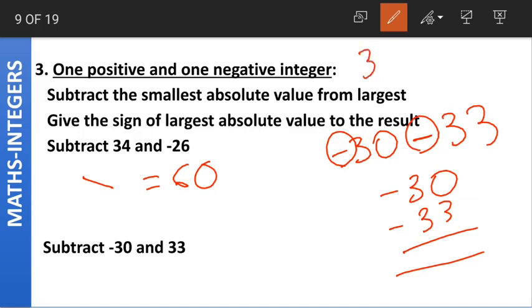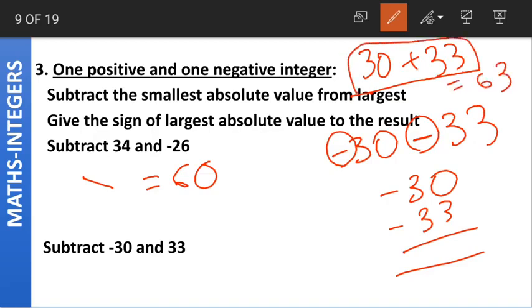Now what would you have done if the question was 30 plus 33? You will simply add up both the numbers, which will give us the answer of 63. Right? As both the numbers are positive, the answer will also be positive. In the same way, for minus 30 and minus 33, both the numbers are having the same signs,